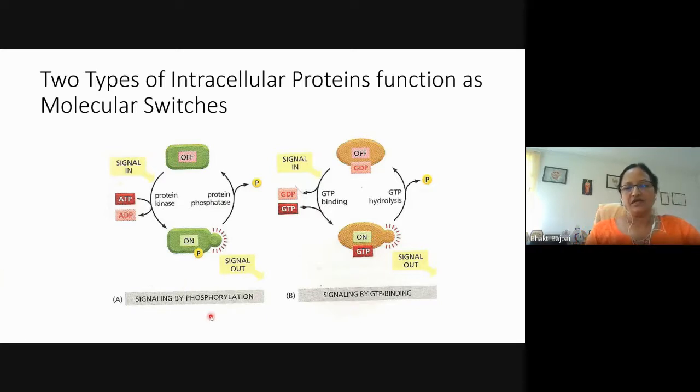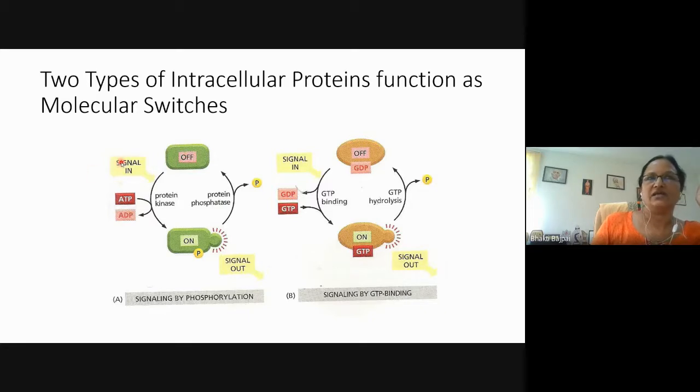So one type of switch is phosphorylation. You can see that here the protein is in the off state, but when some stress or signal is there, protein kinase will transfer the phosphate group from the ATP onto the target protein, and this is the phosphorylated form. Now this protein is in the active form. But when the signal has veered out, the signal is over, phosphatase will remove the phosphate from the protein, and again the protein will be in the inactive state.